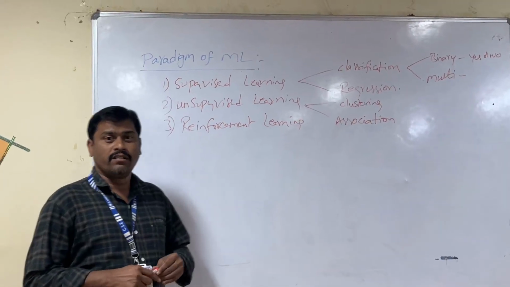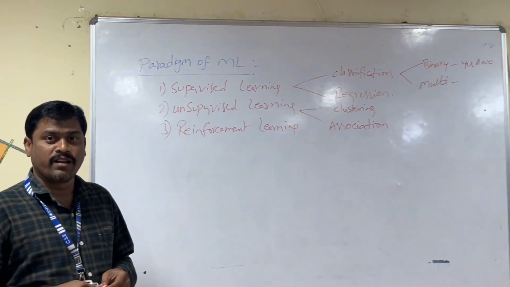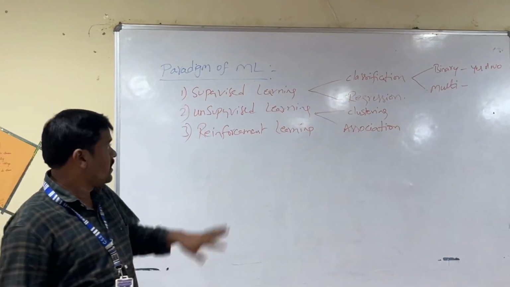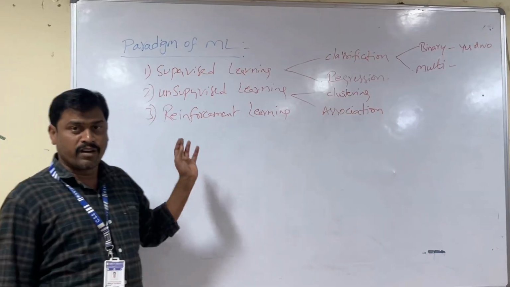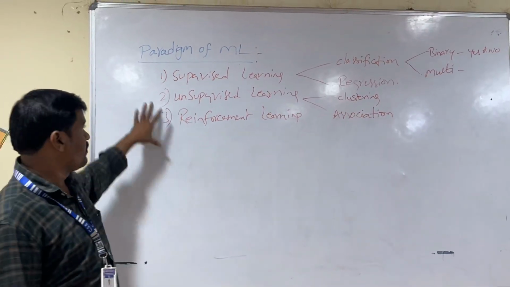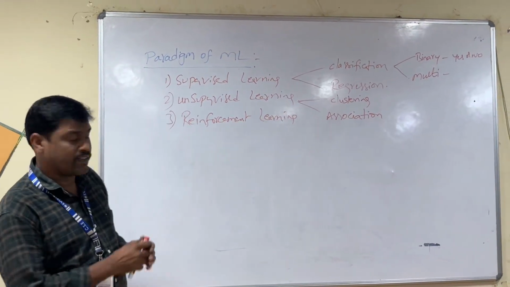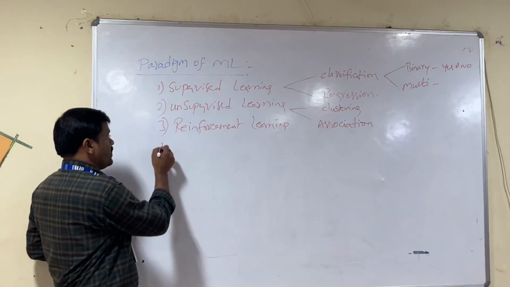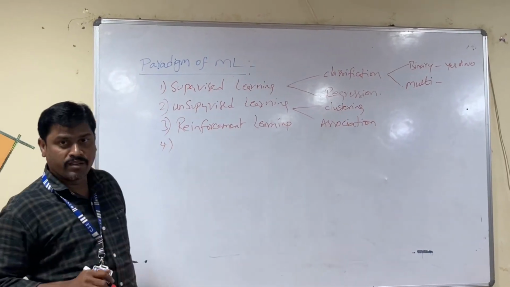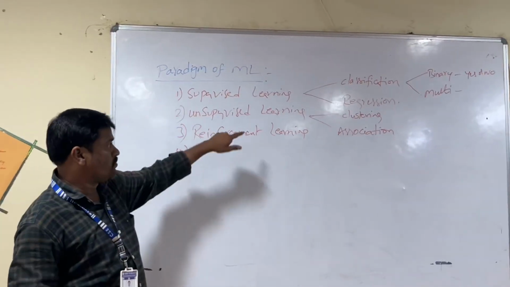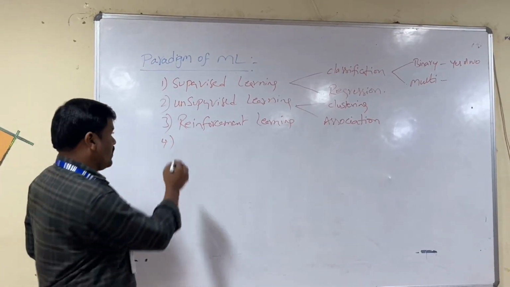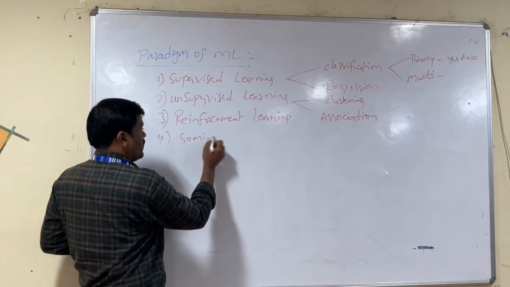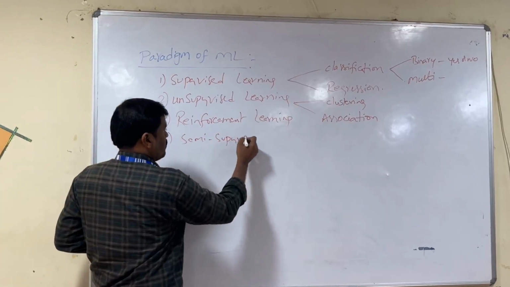Myself Venkateswararao. Today I am going to give a lecture on the subject machine learning. Here the topic is the paradigms of machine learning, which we can also call the types of machine learning. Here we have 4 types of machine learning. The first one is the supervised machine learning algorithm, the second is the unsupervised machine learning algorithm, the third is the reinforcement learning algorithm, and the fourth is the semi-supervised machine learning algorithm.